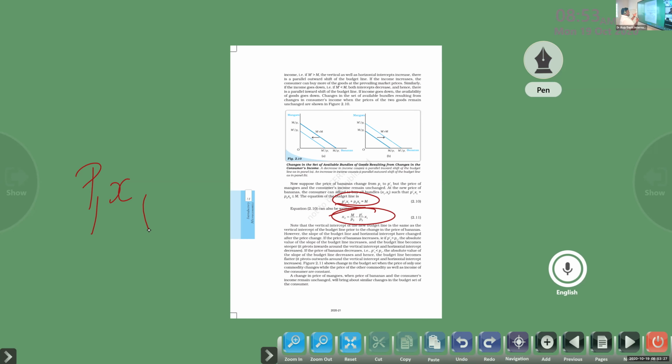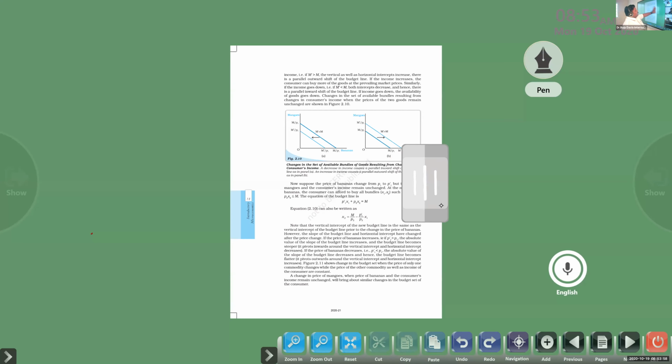You explained this perfectly in the examination, almost all people, except one or two. Next, P2 is the price of the second commodity, X2, the second commodity. That is equal to M or less than M, where M is the money income of the consumer. So the consumer is always able to purchase products equal to his income or less than his income. Then how this budget line will shift, that we also learned properly, right? Any doubt, you can ask.